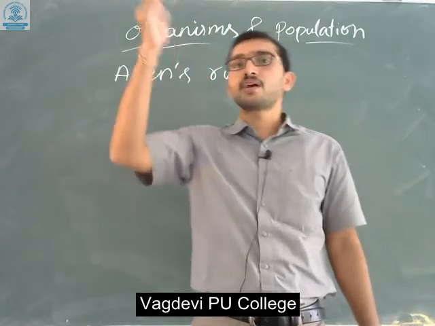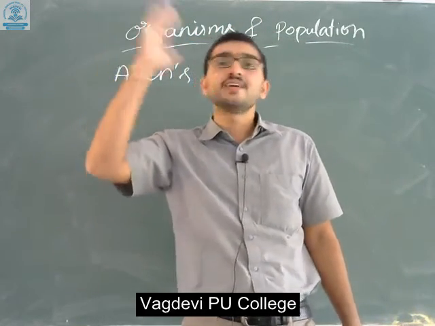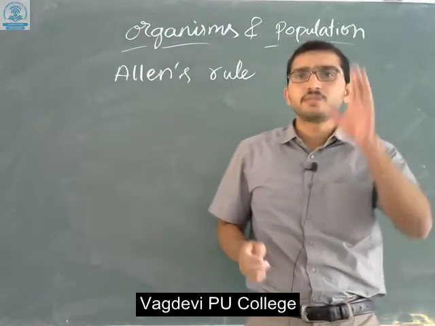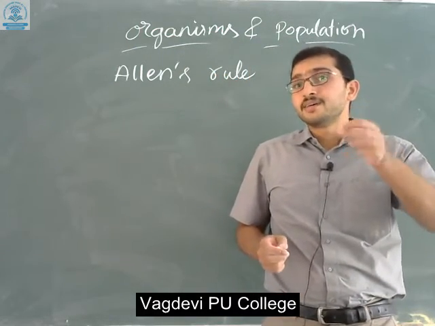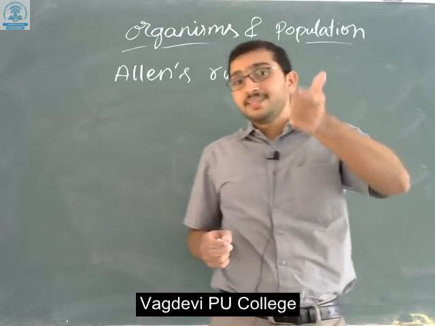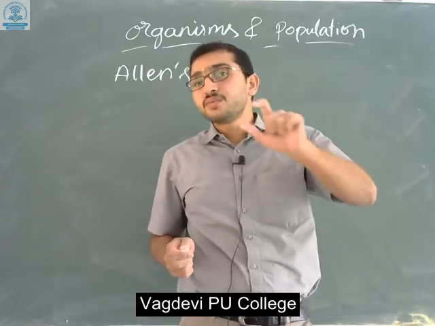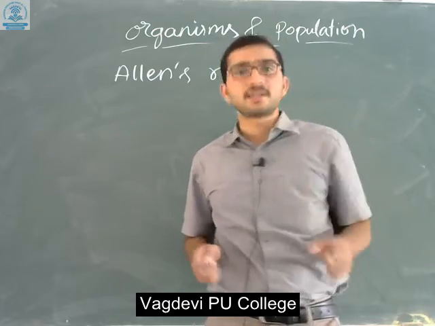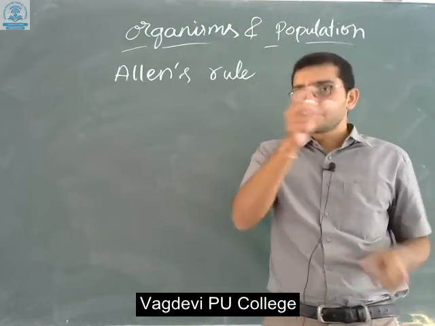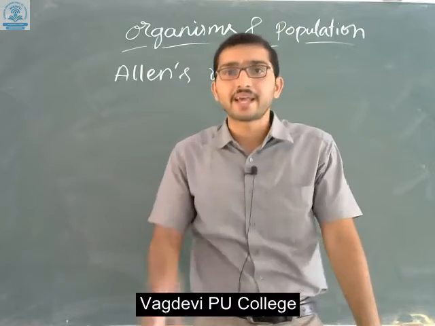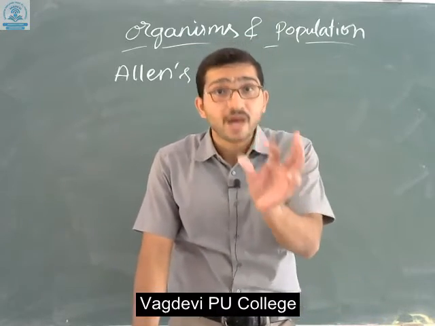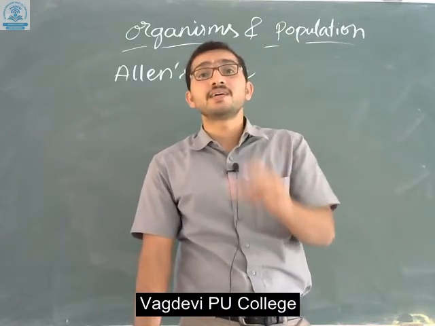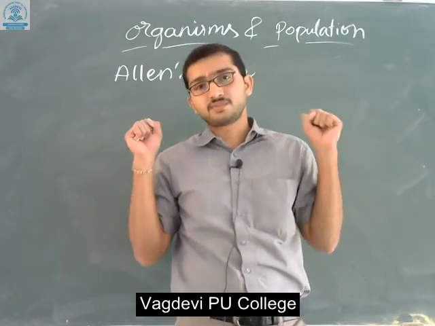When you go to the polar regions, the temperature reaches minus degrees. So ultimately, to avoid losing heat from the body, the animals have modified their ears to be very small. As you know, mammals have ears. In Allen's rule, the explanation is that mammals have reduced ears and reduced limbs.